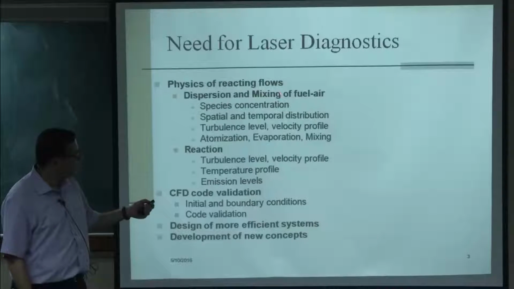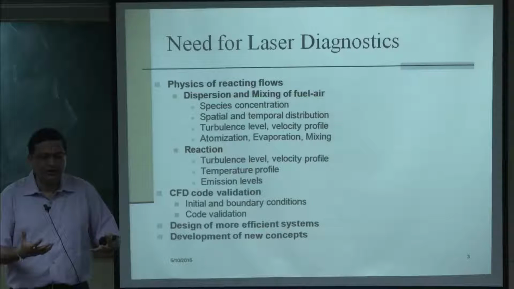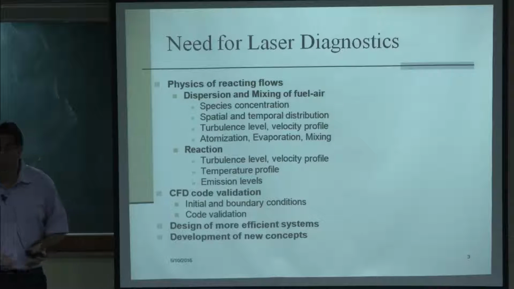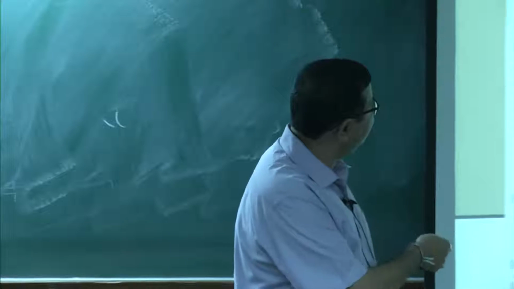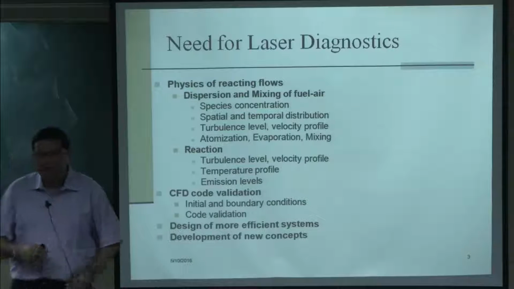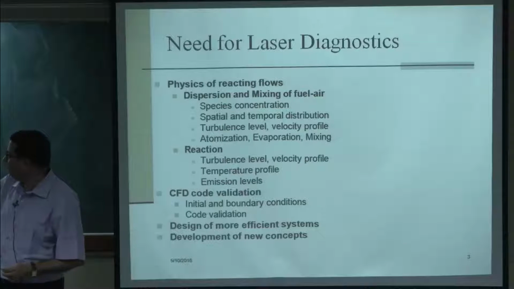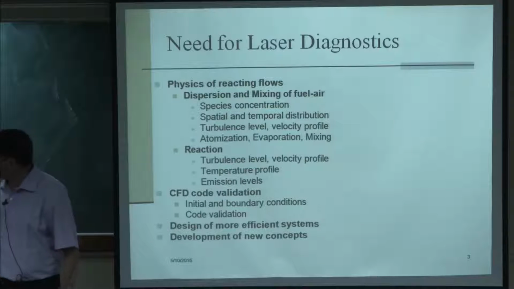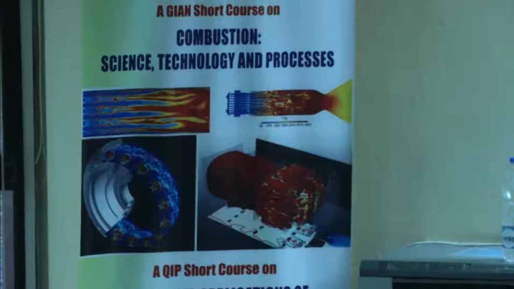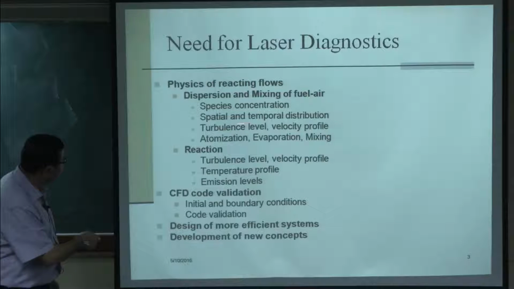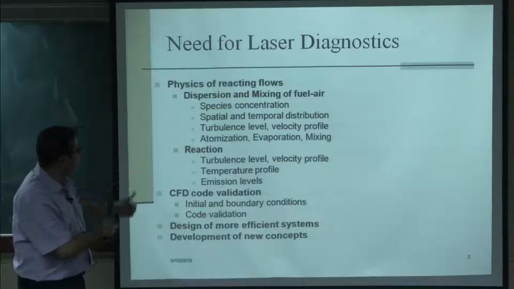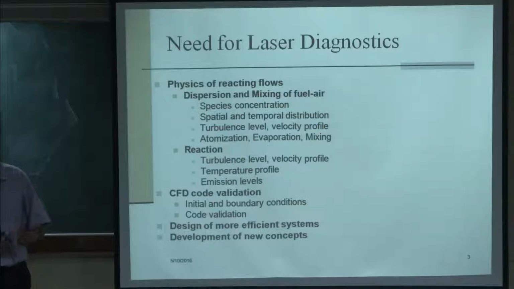So, now when it is a diffusion flame, the fuel and oxidizer have to come separately, but before they can react they have to be mixed at the molecular level, and that is why the first step, dispersion and mixing of fuel and air, plays a very important role in the ensuing combustion. For example, this picture that you are seeing here is for a specific distribution. Okay? If that changes, you will not see this picture, it will be some other picture. So, the final species concentration after the combustion depends on the initial dispersion and mixing of fuel and air.